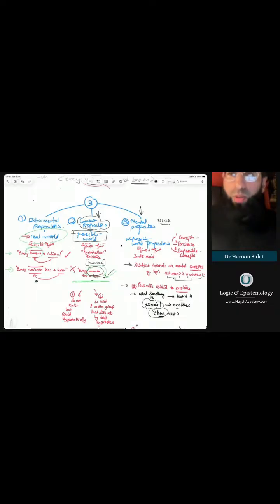What is a mental proposition? A mental proposition, what we call a qadiyya dhihniya, is in the mind. Whereas the first one was something that exists extramentally, and the second something hypothetically, in the third one we're talking about making a judgment about something that only exists in the mind. And because the thing that you're referring to only exists in the mind, the existential import of it refers only to mental existence. It doesn't have to exist out there.